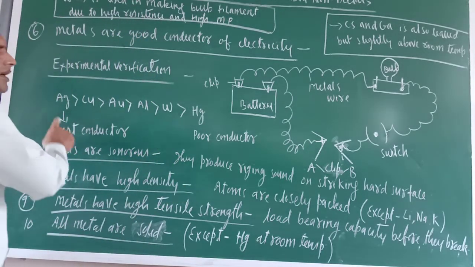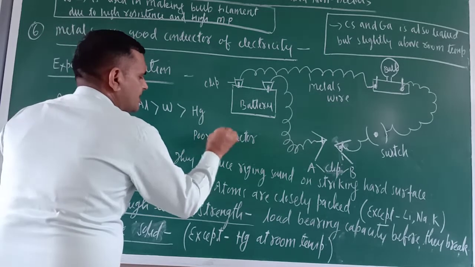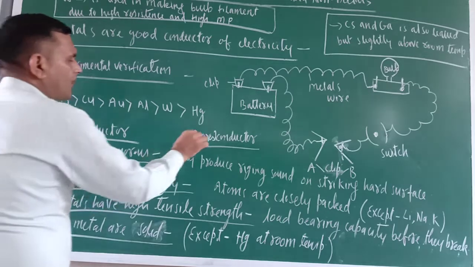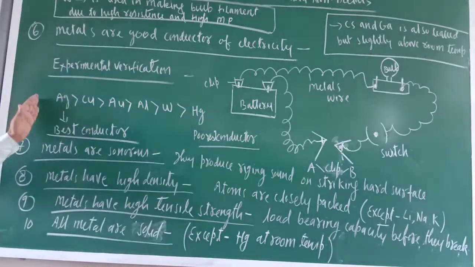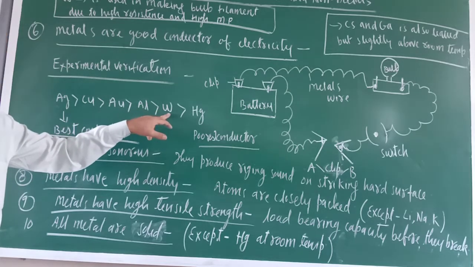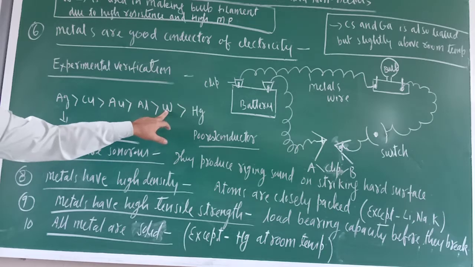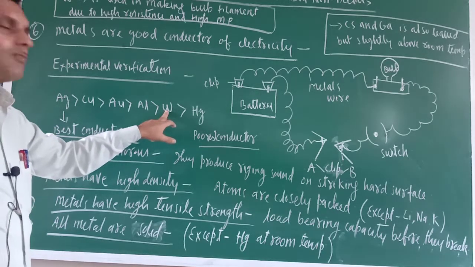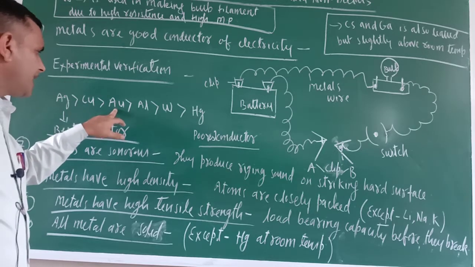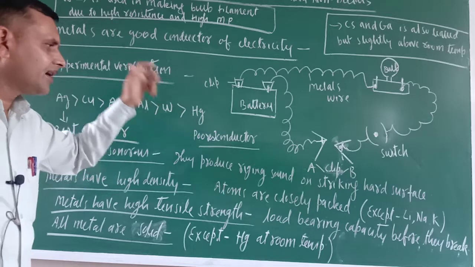Silver is the best conductor, mercury is the poorest conductor, and in between are copper, Au, aluminium, and tungsten. W is the tungsten symbol. Its Latin name is wolfram. So silver, then copper, then Au, that is gold, then aluminium, then tungsten, then mercury.